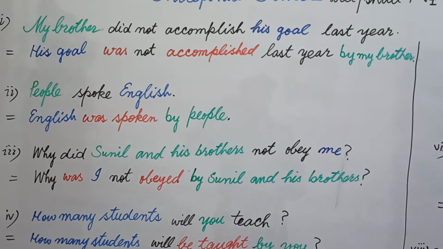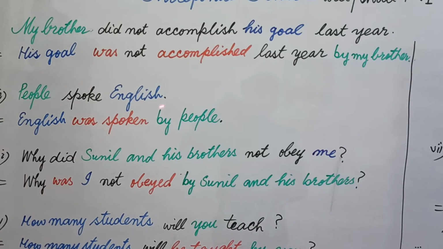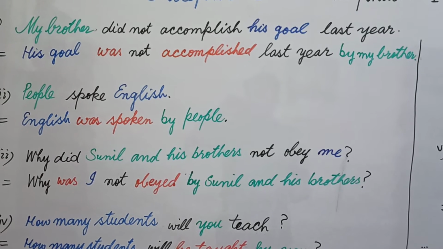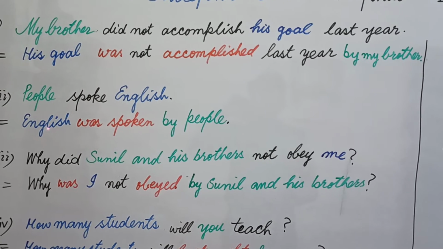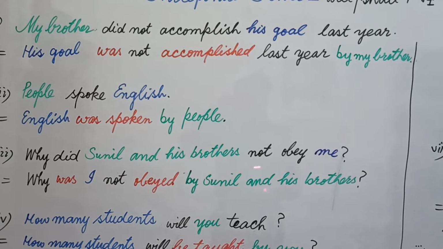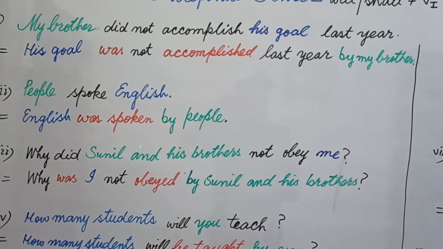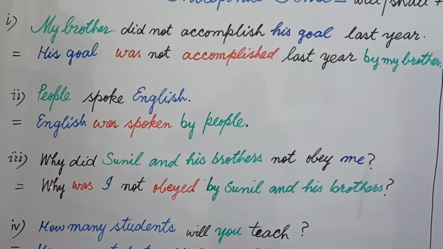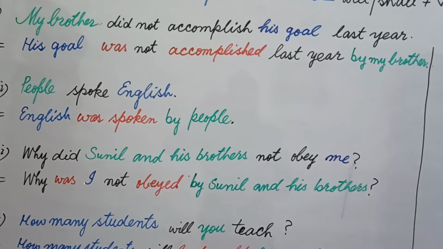Me is written in blue color, and this is placed at the place of the subject. Now students, you may be confused that the subject is used in the beginning. No, this object is used at the place of the subject, and this is the nominative case. Where there is a subject, you use that object at the place of the subject. Maybe it is in the first place, maybe the second, and maybe the third. Here, Sunil and his brothers, the place of the subject, is the third place, because the first place is for the question word, the second for the helping verb, and the third for the subject.